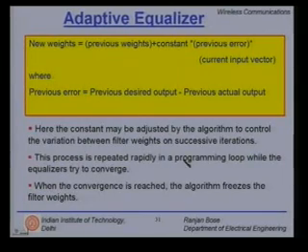This process is repeated rapidly in a programming loop while the equalizer tries to converge. When the convergence is reached, the algorithm freezes the filter weights. Okay. So, this is the basic way how the adaptive equalizer works, how the weights are updated. So, there is a recursive algorithm trying to freeze the filter weights.